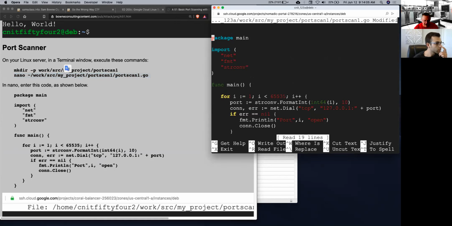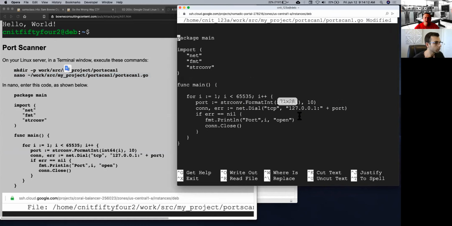All right, and get rid of the colors, which I think don't help. All right. So here are a few useful techniques. We now import not only the format library, but the net library and the string conversion library.